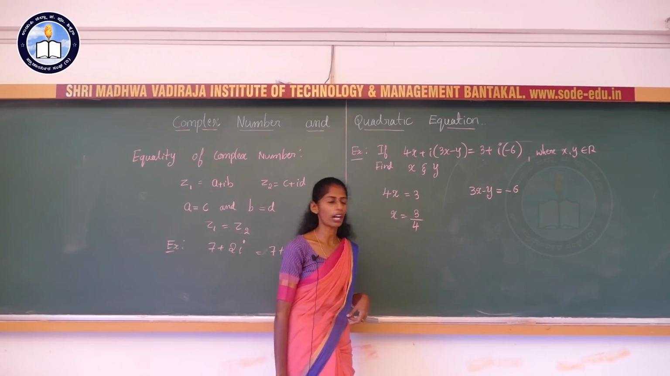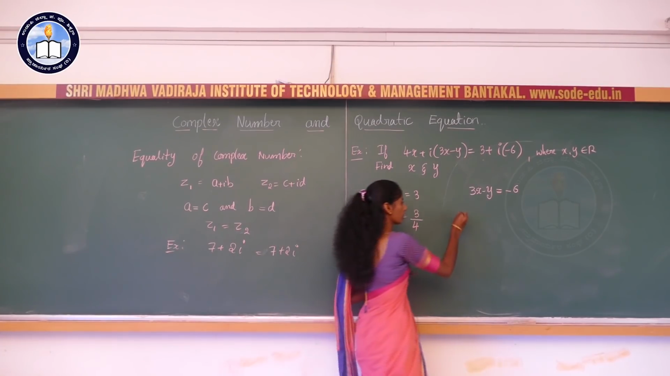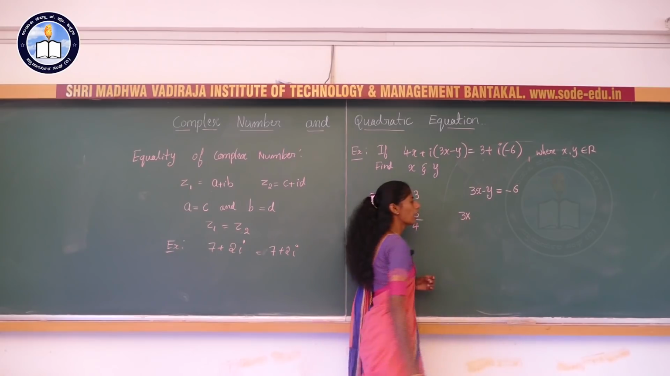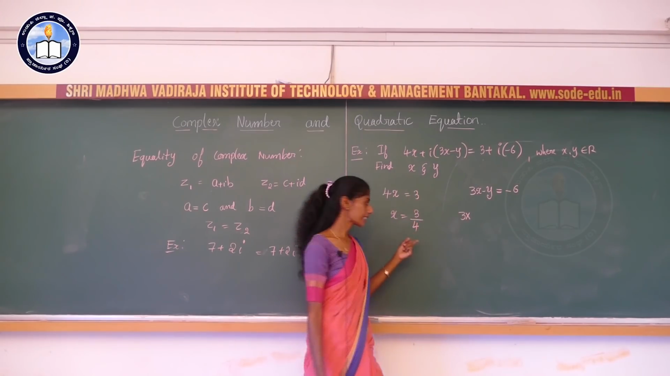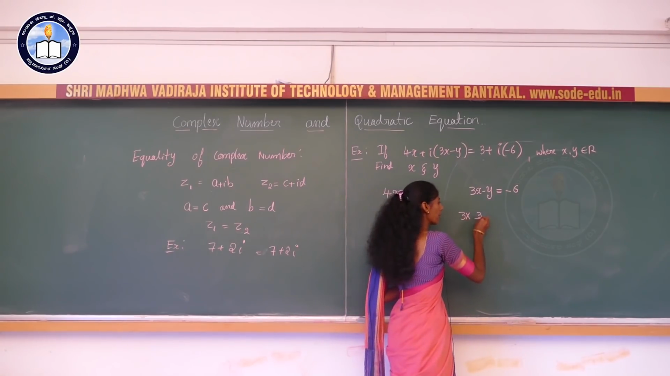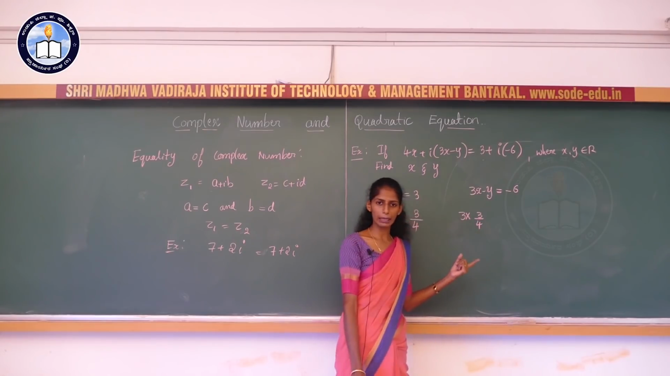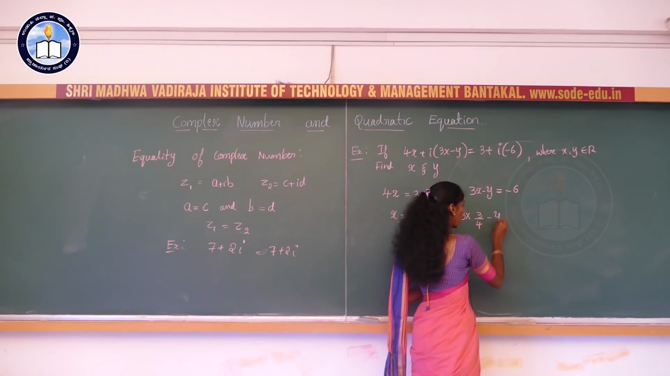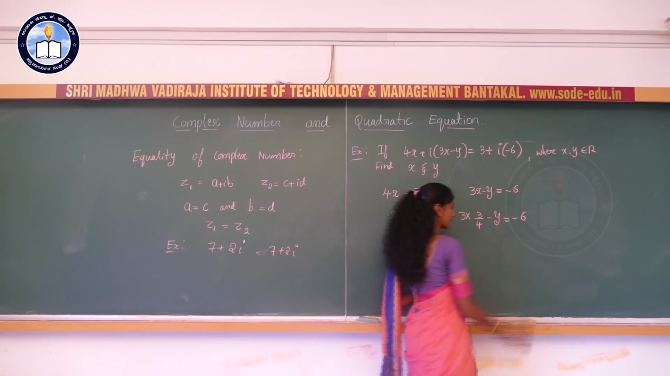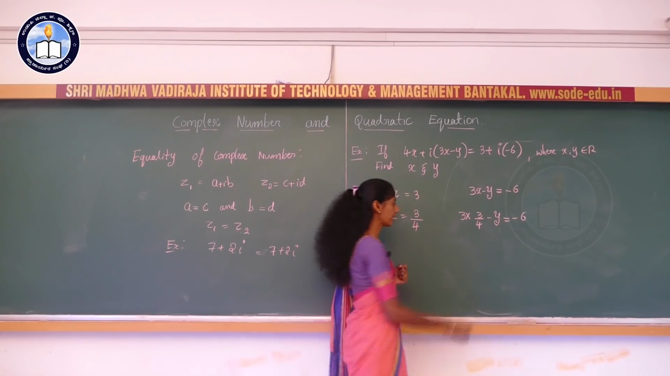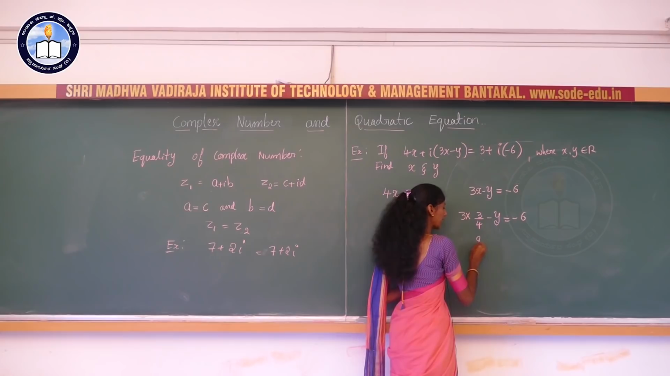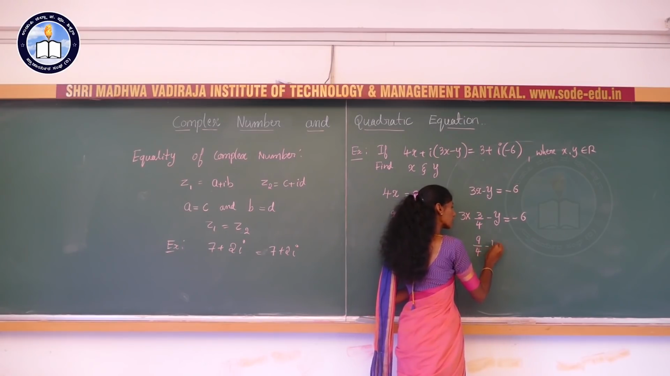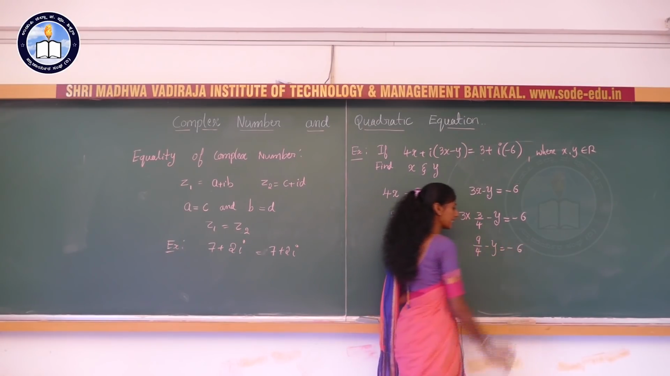Now we need to find the value of y. We already know the value of x, that is 3 by 4. Here I will substitute 3 by 4 in 3x minus y is equal to minus 6. If we simplify, it is 3 into 3, 9 by 4 minus y is equal to minus 6.